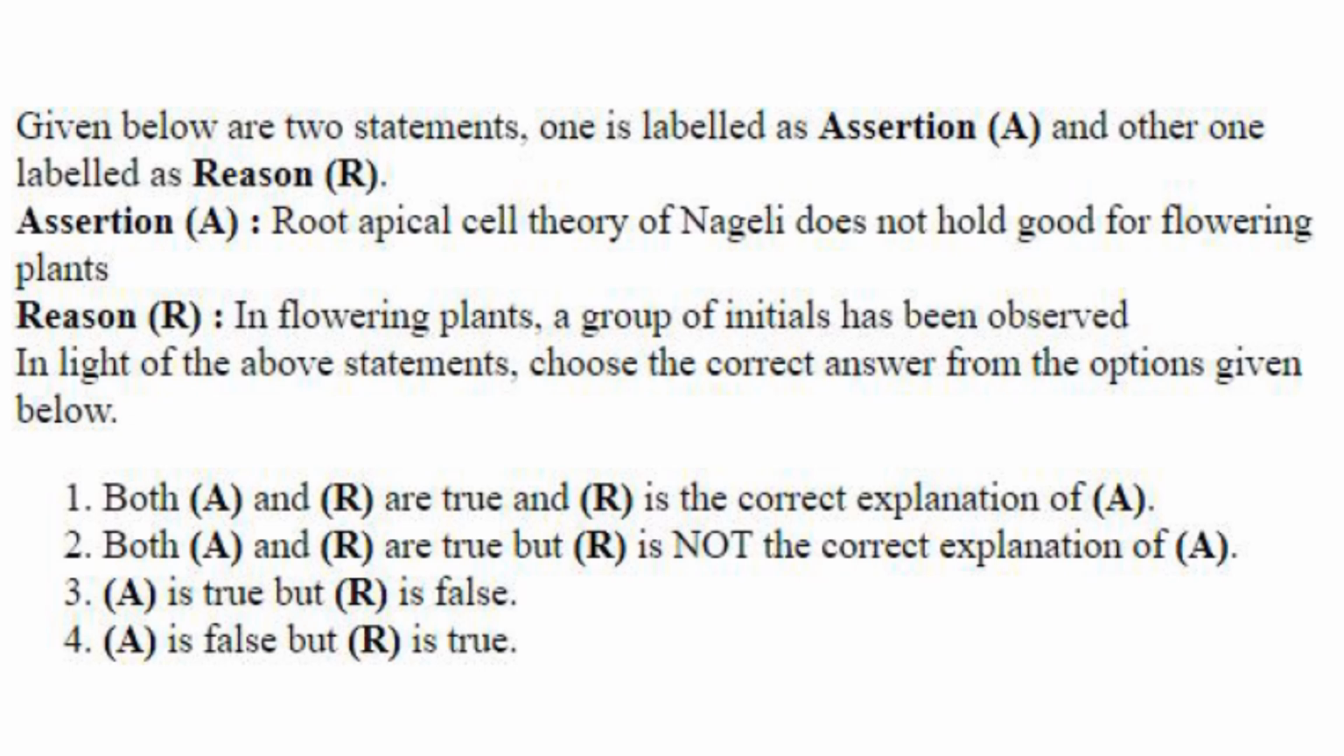So he proposed that the root apex is organized around a single apical cell. But in flowering plants, it has been shown that the root apex is actually organized by a group of initial cells, not a single apical cell. So root apical theory does not hold good for flowering plants, and the reason given is that in flowering plants a group of initials have been observed. So A and R are true, and R is the correct explanation of A.